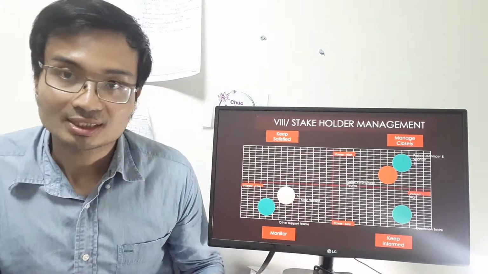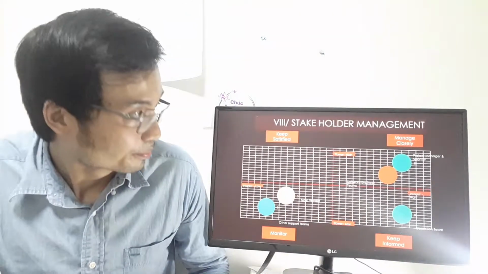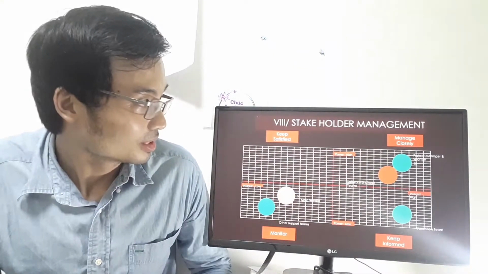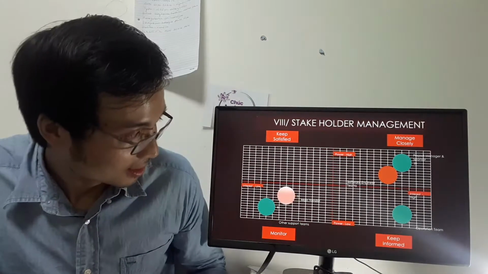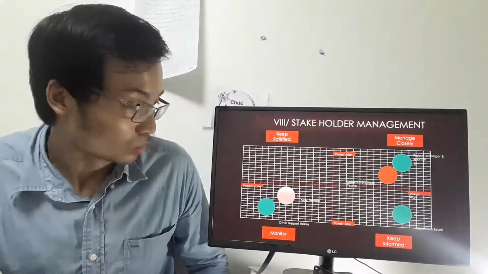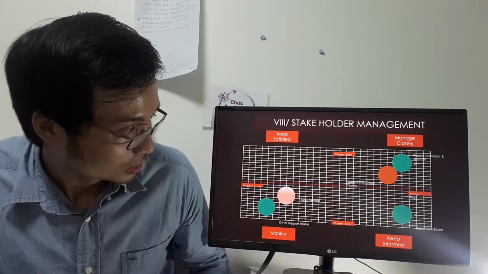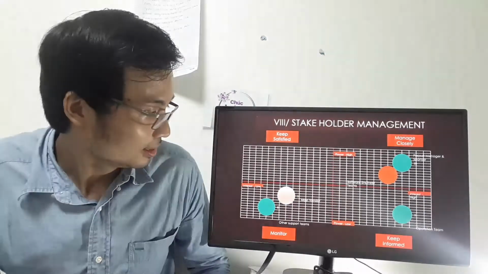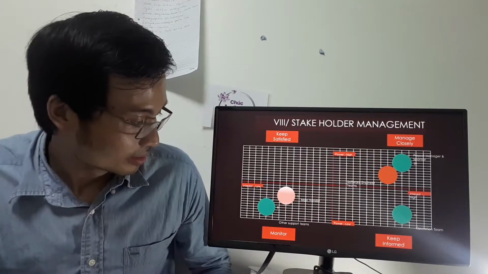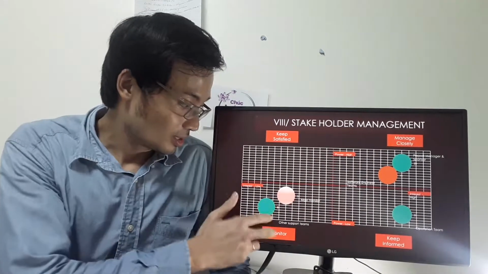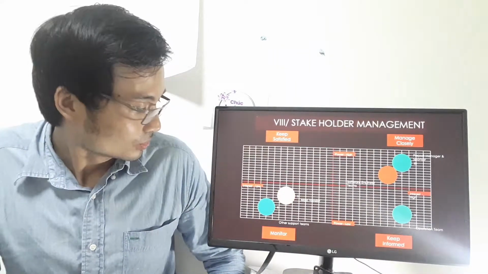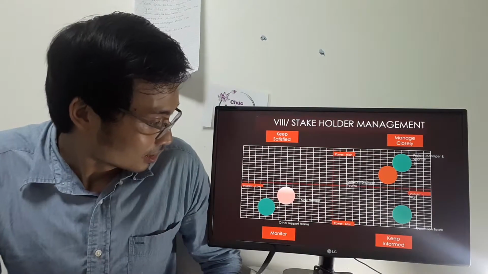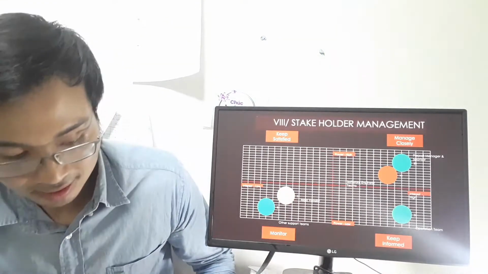So here is the stakeholder analysis in the project. We have the project sponsor, and the software engineering team is the one with high power and high interest. So this we manage closely. The operational team has a very high interest here, but not a lot of power. So for this group, you need to keep them informed. And then the support team and the vendor are the ones who have low interest and also low power. So we need to monitor them.